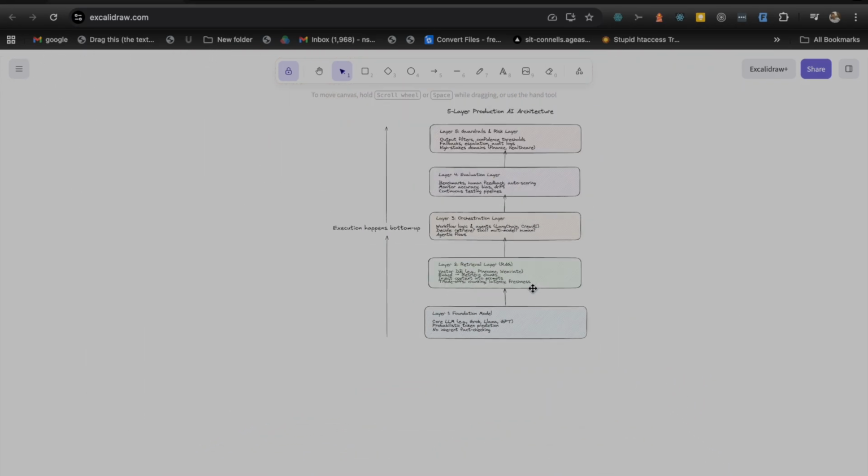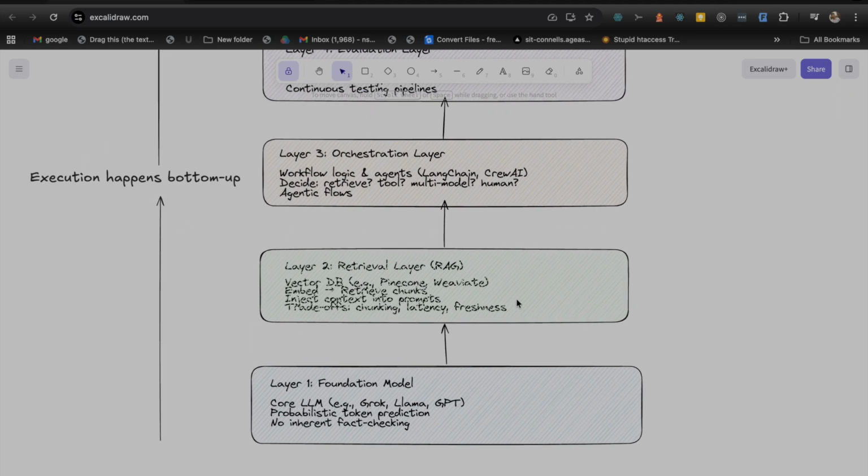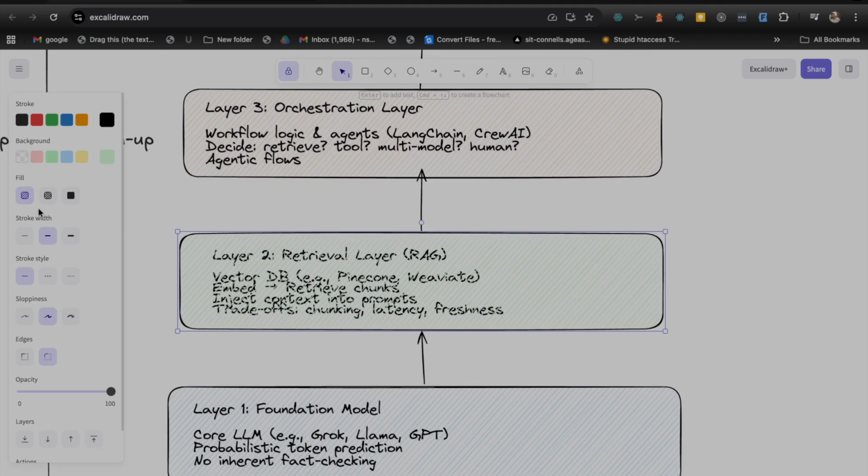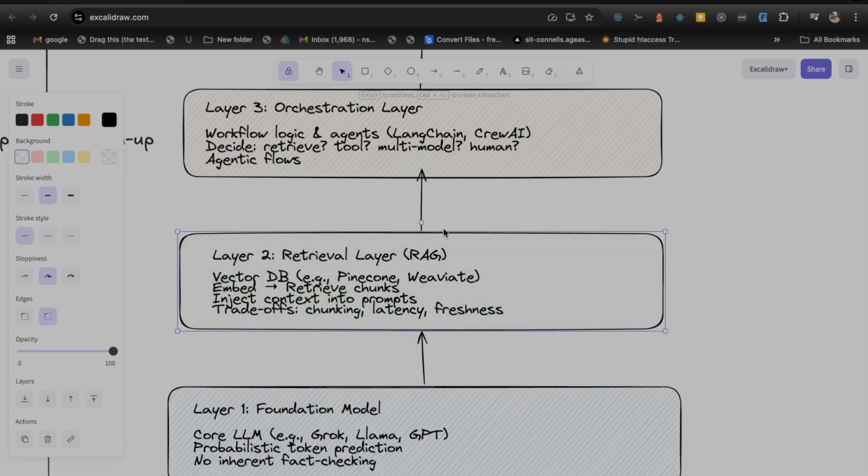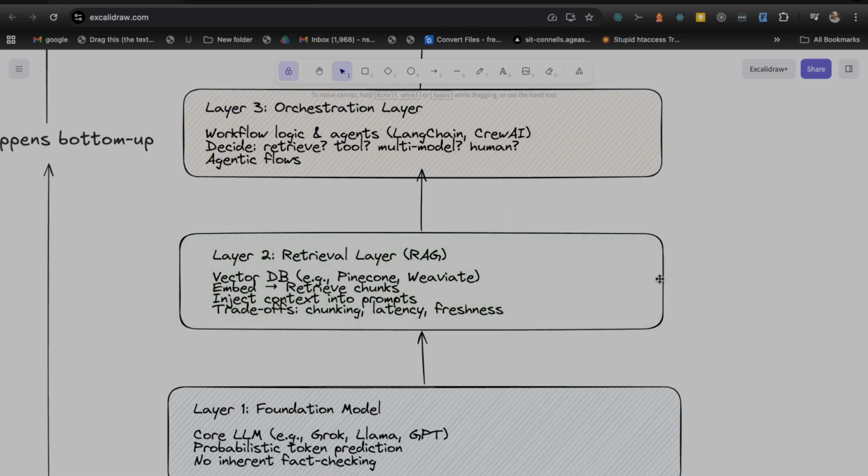Next layer is the retrieval layer, which we call RAG. RAG is a vector DB. Why is a vector DB required?